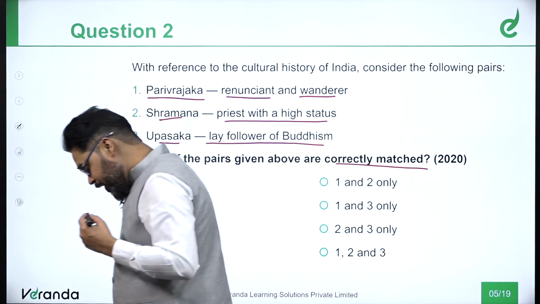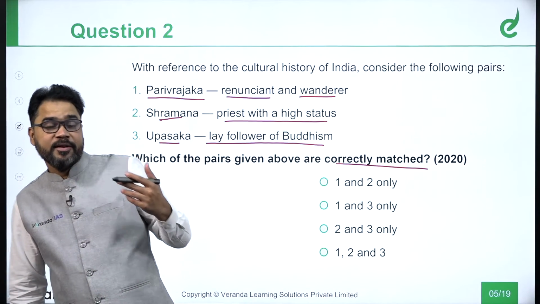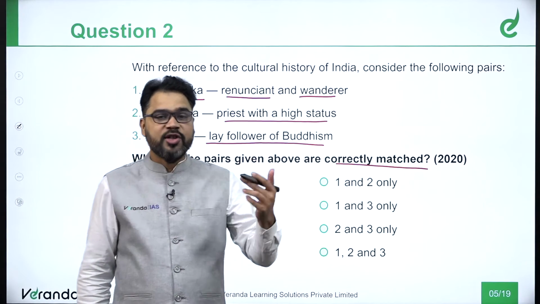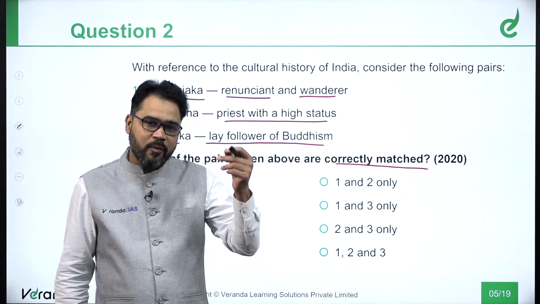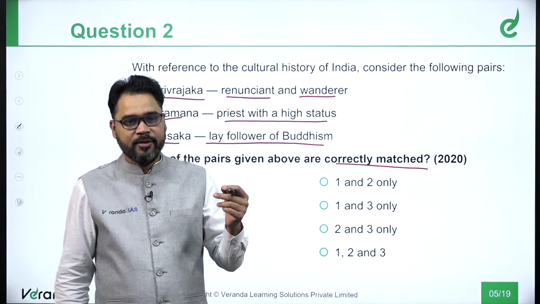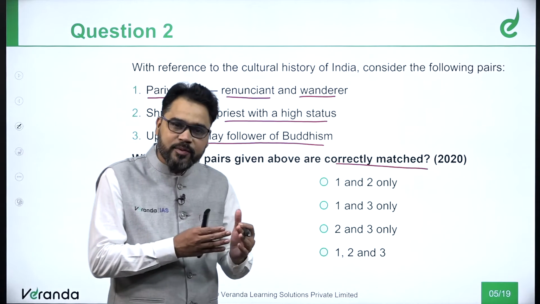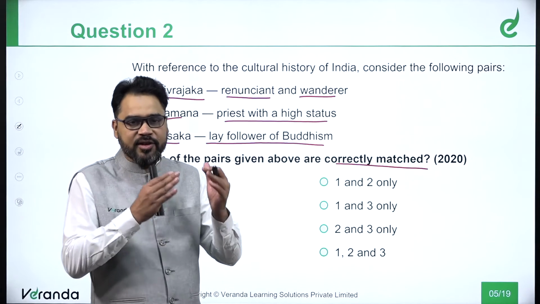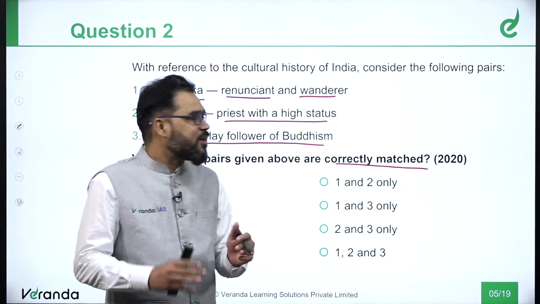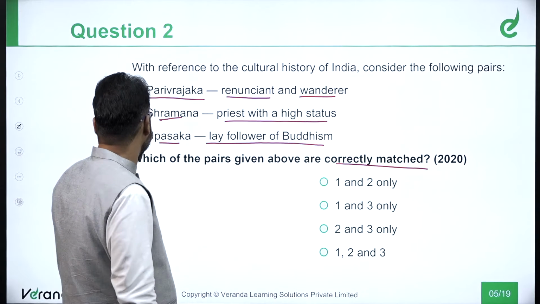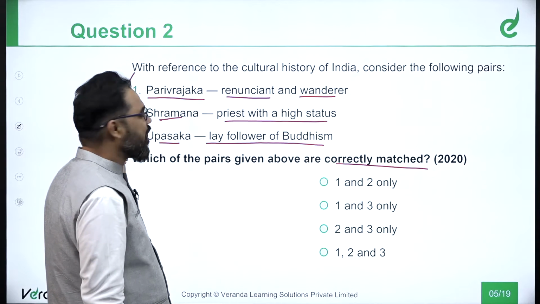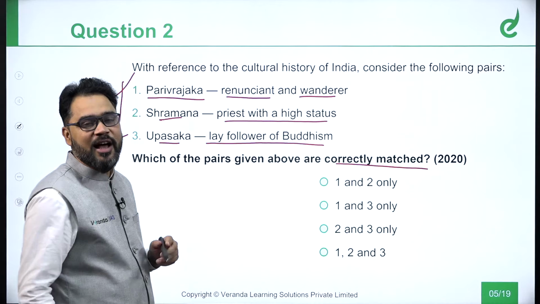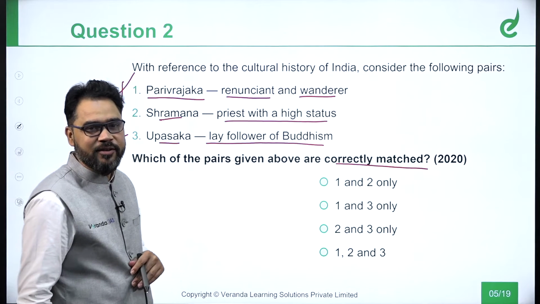Now, students, when you read about Buddhism in your NCERTs, you will have a very clear idea. I'm not talking about the sects; yes, the sects will definitely be mentioned, but all these things, Shramana, Parivrajaka or Upasaka, have a mention in the NCERT.